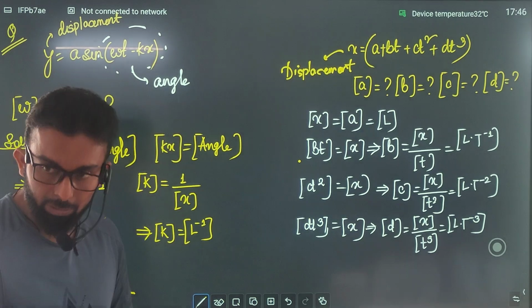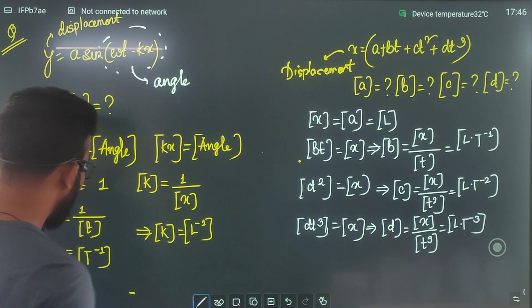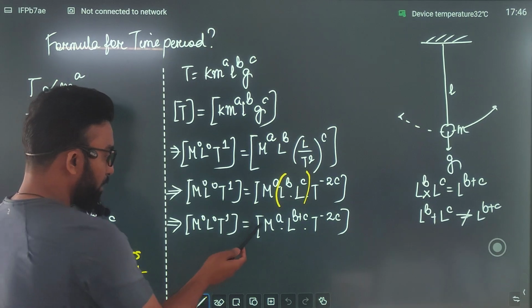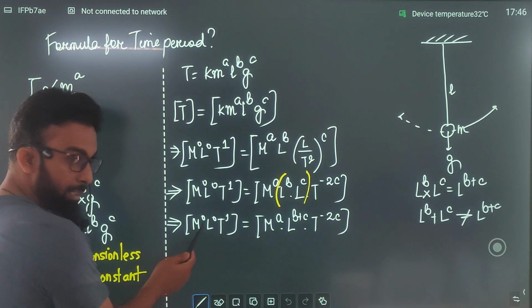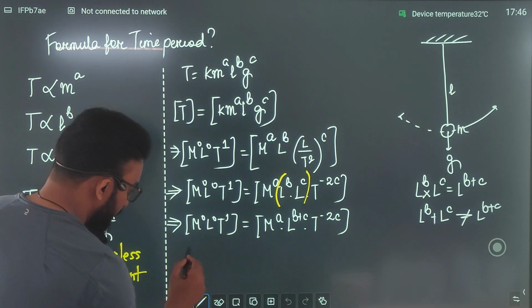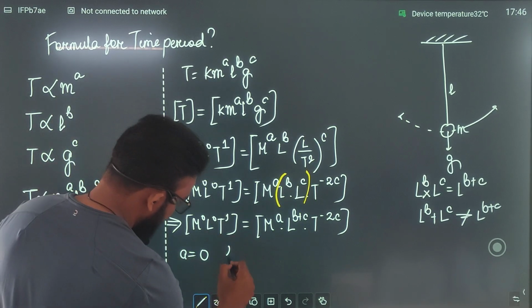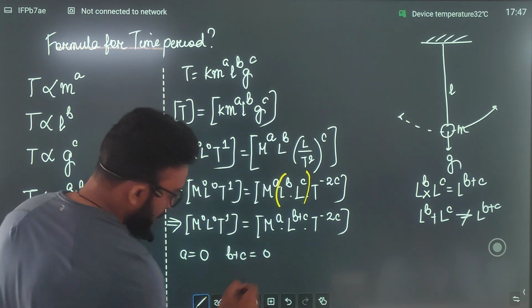And if you agree to this, can I say the power of m here and the power of m here should be the same? So from this comparison, can I say a should be equal to what? 0. From this comparison, can I say b plus c should be equal to what? 0.